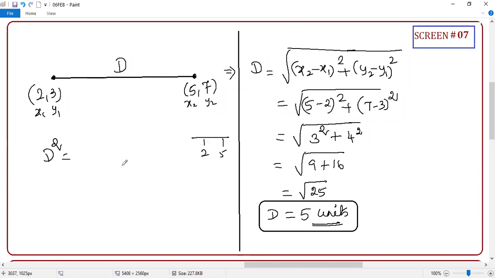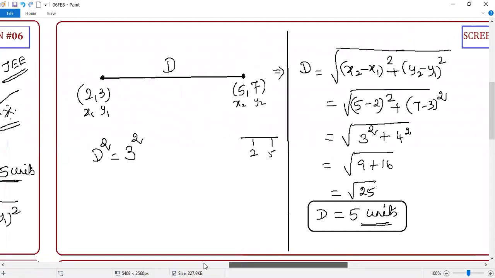How much is the distance? Don't say minus 3, it's always plus 3. Correct or not? Distance is always positive. In your physics, you used to say distance is always positive. Clear or not? Bharani, can you tell me the distance between 2 and 5, how much? 3. Okay, so I'm going to say 3 square.